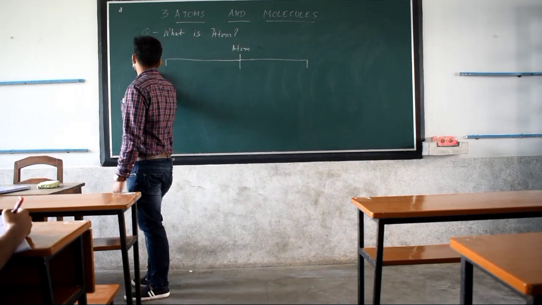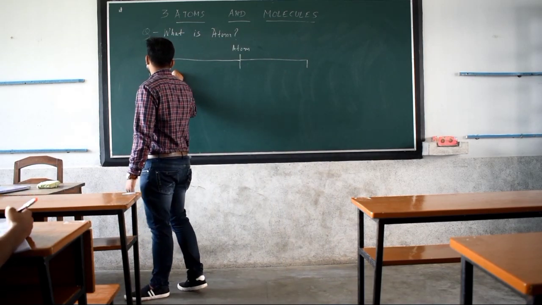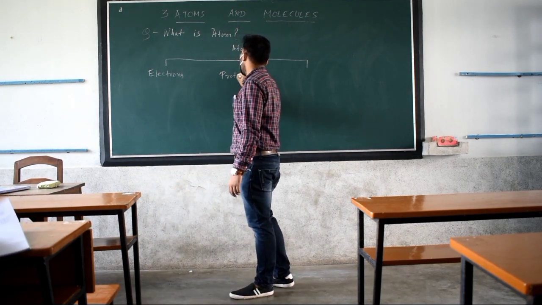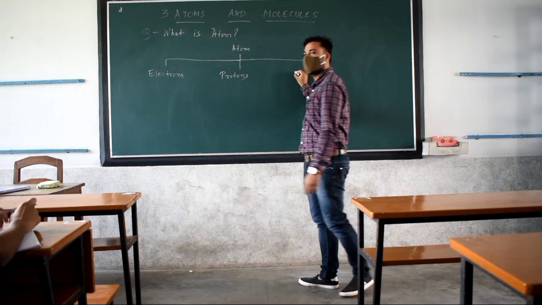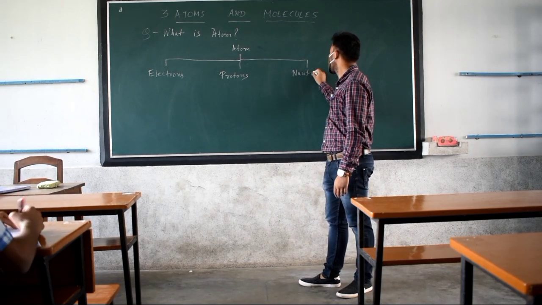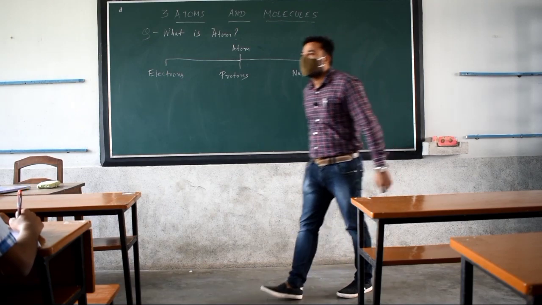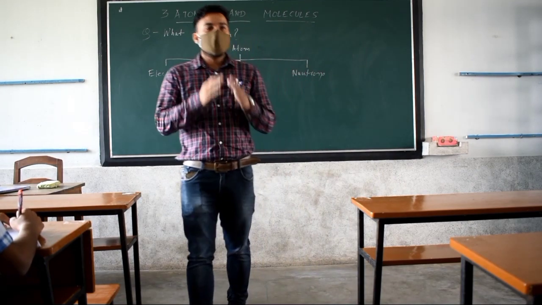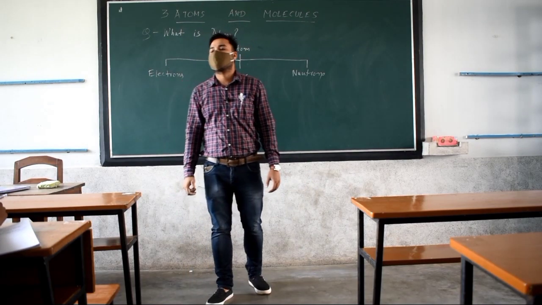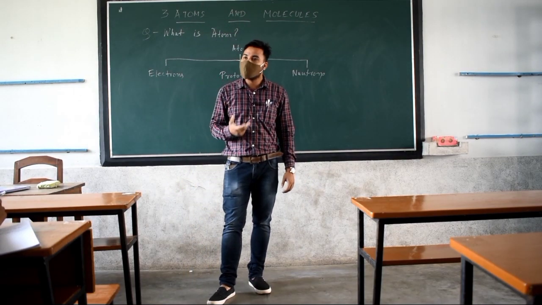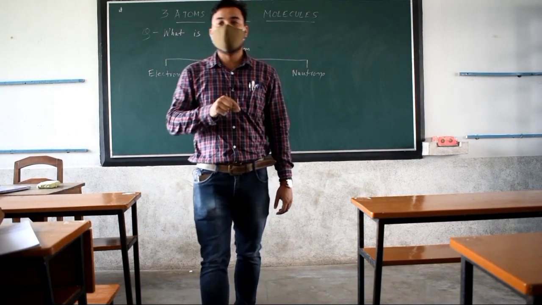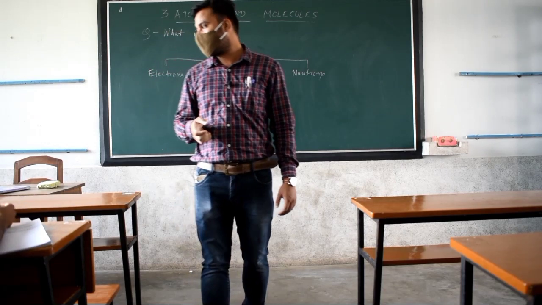These are the electrons, then protons and neutrons. Now in this electron, proton and neutron, we have to see certain characteristics. We already know these are inside the atom, but how are they different from each other? We should know the distinguishing characteristics also.